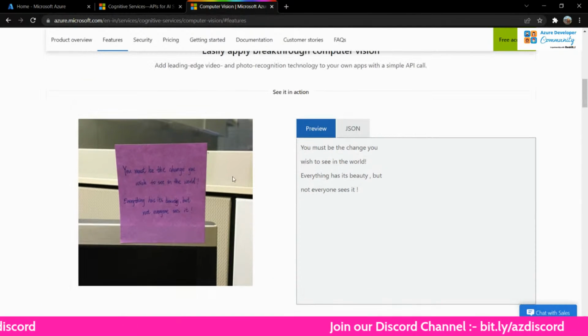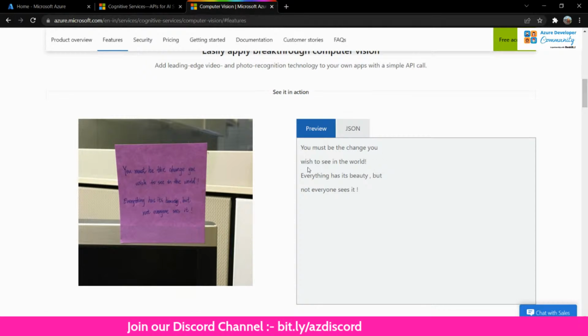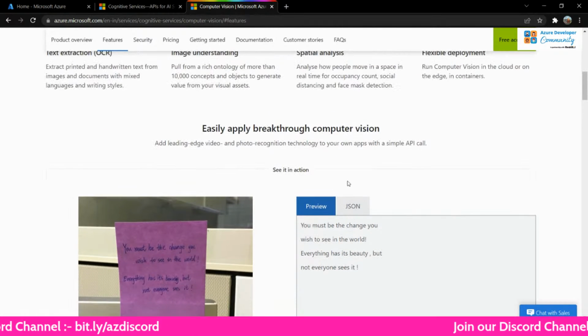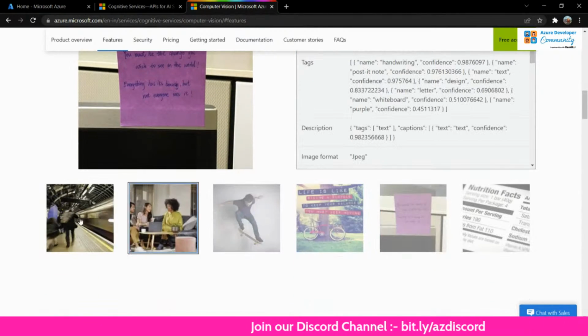So finally, what is the preview that it shows me? This is what the computer understood: "You must be the change you wish to see in the world. Everything has its beauty, but not everyone sees it." So this is how powerful this particular tool, or this particular resource, is. You can literally give it anything.